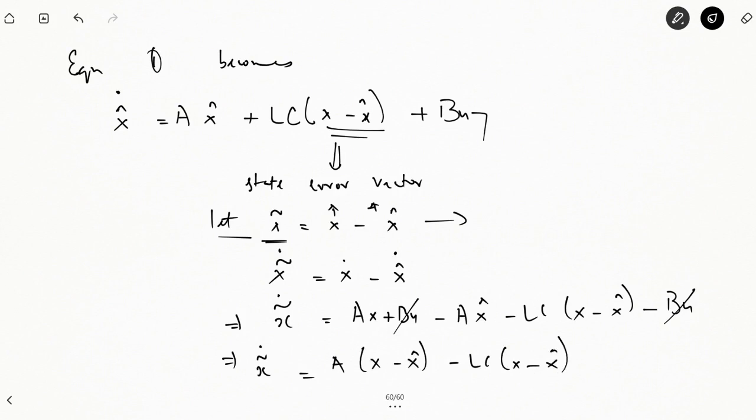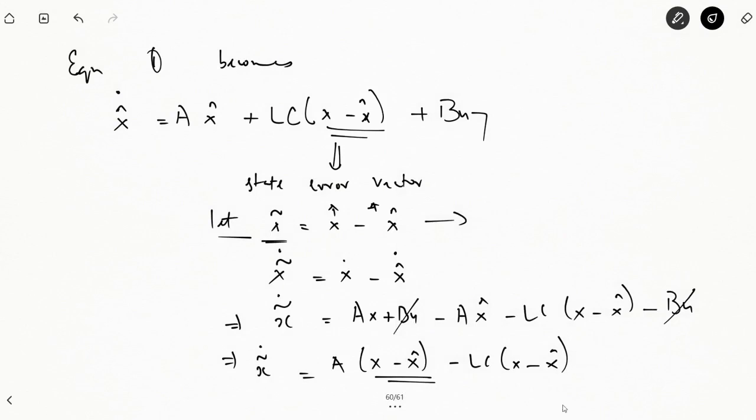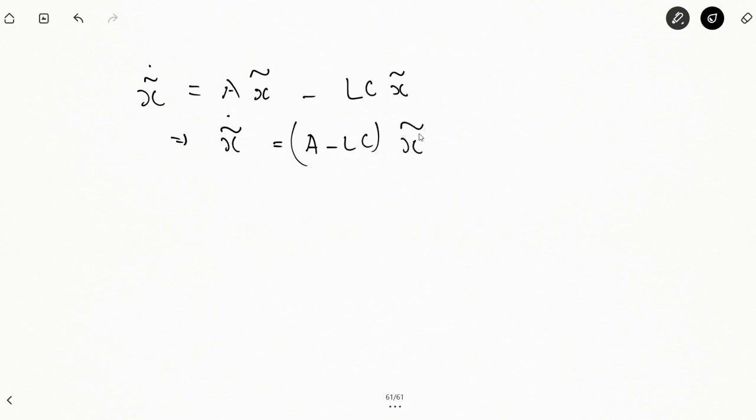So x bar dot is equal to a times x bar minus lc times x bar, since x minus x cap is your x bar. So x bar dot is equal to a minus lc times x bar.